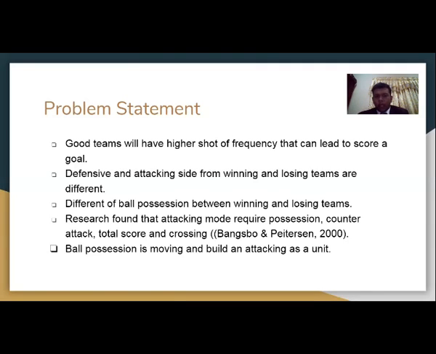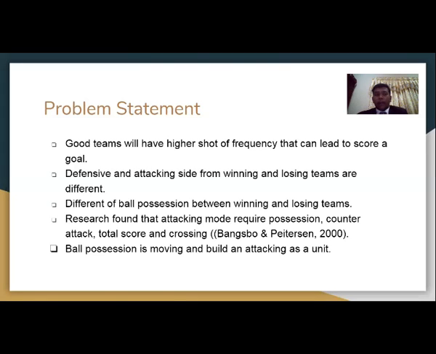So attacking mode is also checked by using possession, counter-attack, total score, and also how many scoring attempts occur at the goalpost. Ball possession is where a team moves in rotation and attacks as a unit. How can it be?